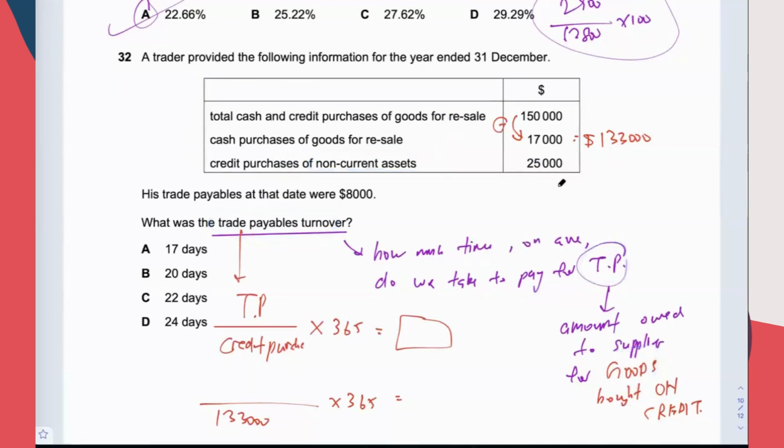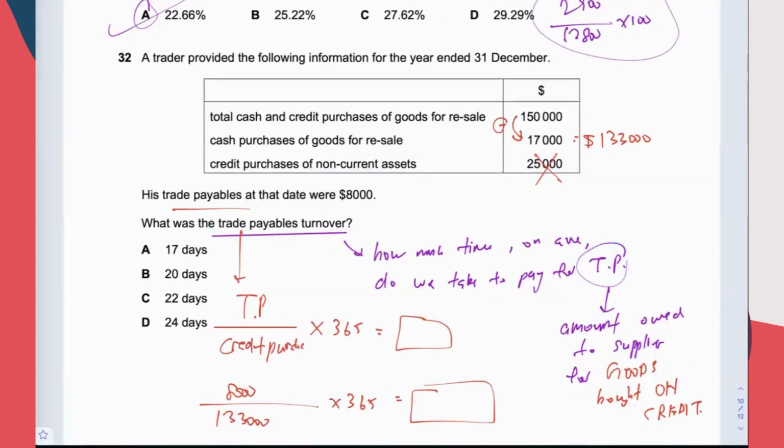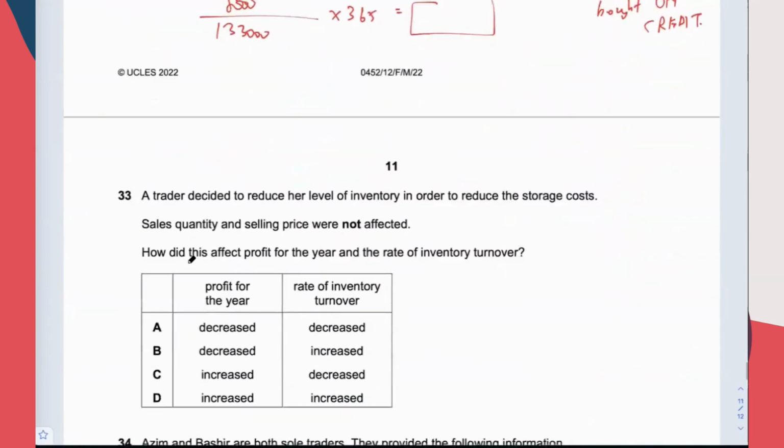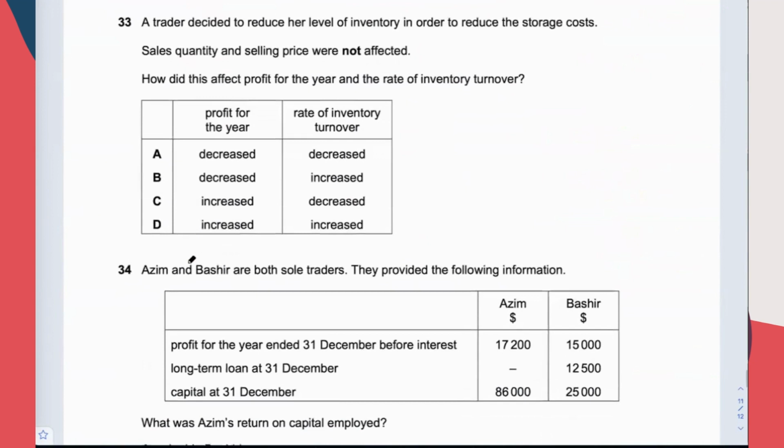The 25,000 is irrelevant. And then trade payable has been given as 8,000. It's a very good question. So from here, you learn more about the formula: 8,000 over 133,000 times 365. Take note, okay? Hope you see something the same in the future so that you can benefit from the discussion here. The answer is 22. Okay, 3 more questions. Let's go. We move on. If you want to see again, you can see the replay.